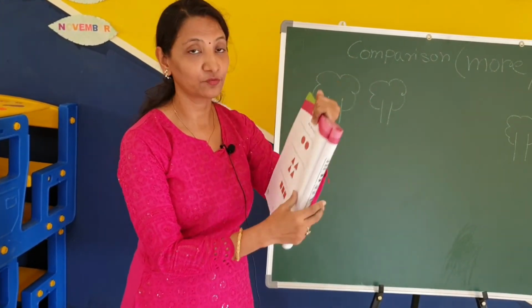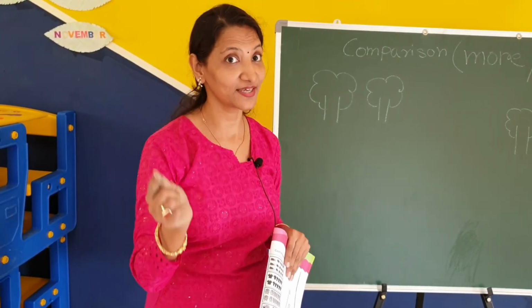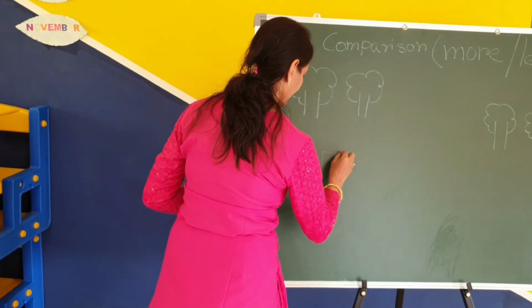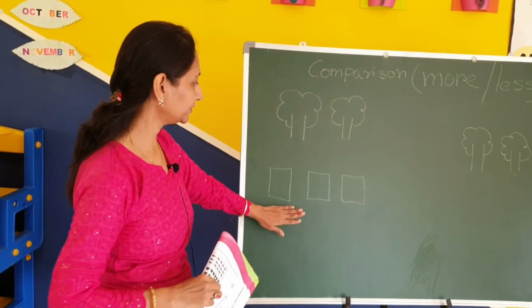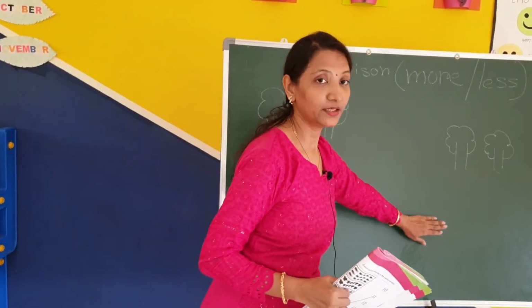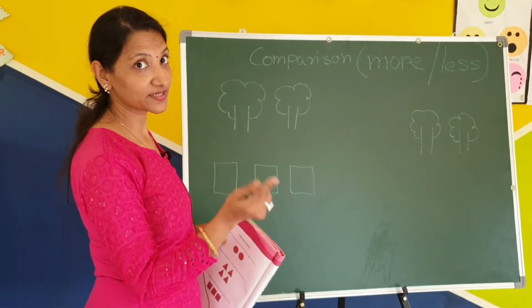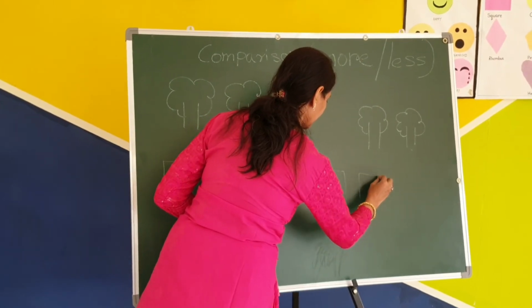So here we have to draw equal shapes, means same. Right? Here 3. Again here we will draw 3 squares, means same. Not more than, not less than.